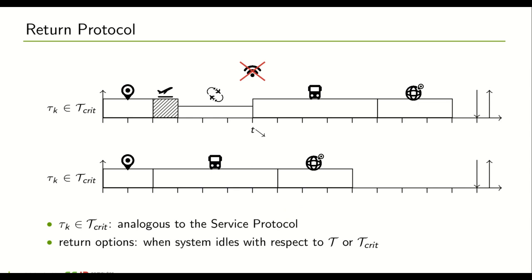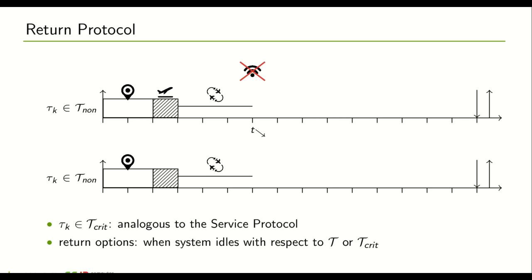Under the return protocol, we actually have the same if a task is a critical task. For non-critical tasks, it differs from the service protocol in such a way that no re-execution is ever performed for any non-critical task. And even under local execution behavior, non-critical tasks are still offloaded. This is because offloading here helps us to detect if the wireless connection is re-established and also helps to return faster to the normal execution behavior.